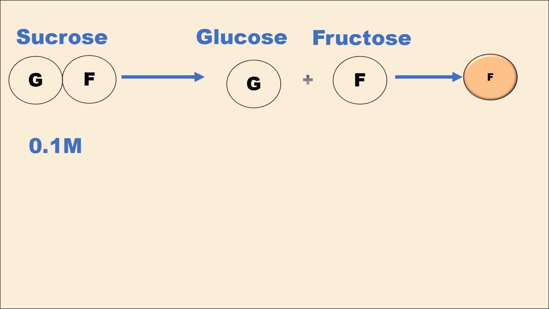Since sucrose splits into one glucose and one fructose, this will yield 0.1 M glucose and 0.1 M fructose. However, we are only focusing on the fructose as it's the one that reacts with the chemical to produce a color. Therefore, 0.1 M sucrose will result in 0.1 M colored fructose, and the color intensity will correspond to this concentration.